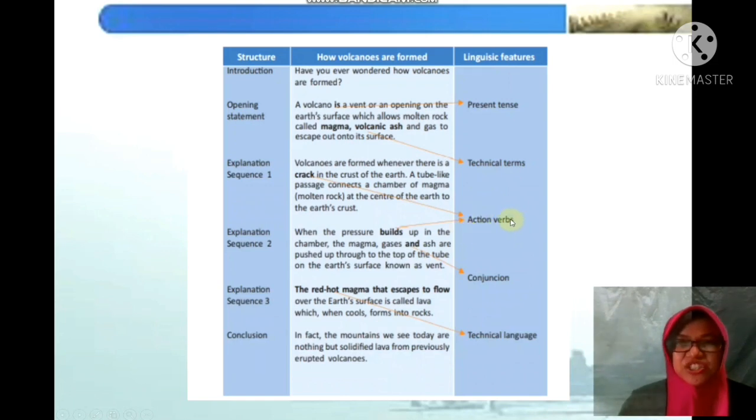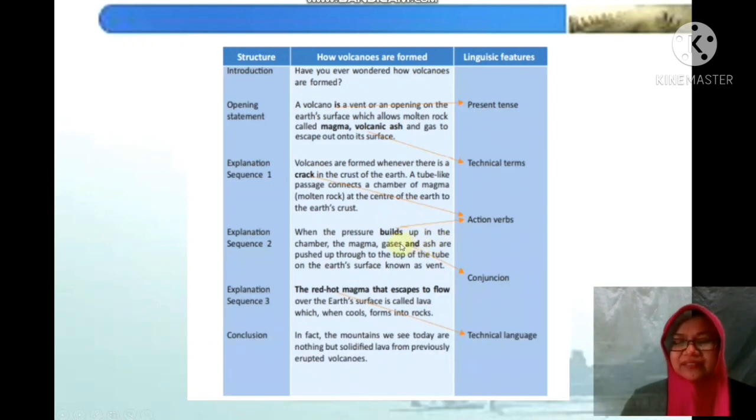Kemudian ada juga action verbs. Di sini, there is a crack in the crust of the earth. Kemudian, when the pressure builds up in the chamber. Nah, builds itu adalah action verb. Jadi ada kata kerja. Kemudian ada conjunction di sini. The magma, gases, and ash.